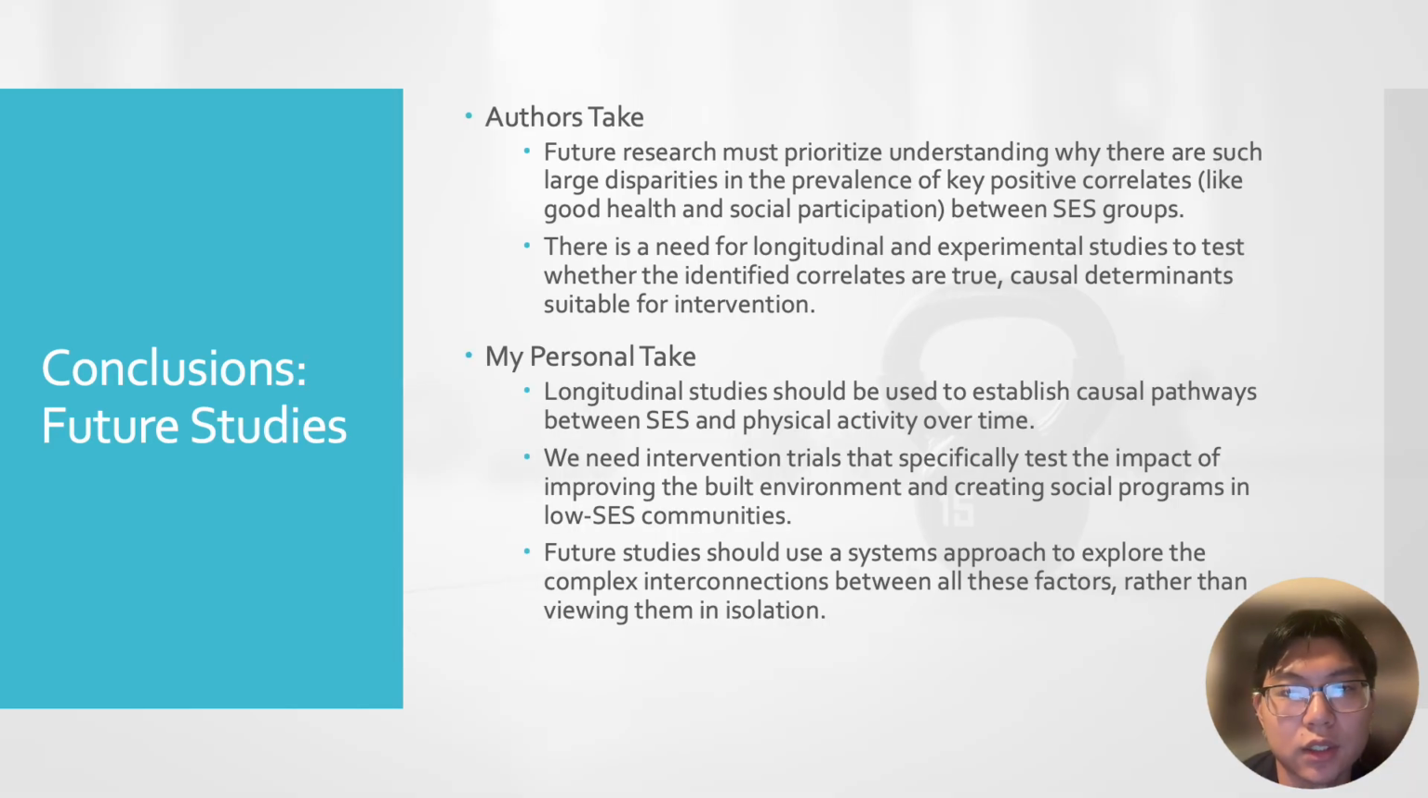For the authors' take on future studies, they said that future research must prioritize understanding why there are such large disparities in the prevalence of key positive correlates like good health and social participation between socioeconomic status groups. As you saw, the good health perception was widely bigger for higher socioeconomic status classes, which was around 72 versus the low one, which is around 50. To continue on, there's a need for longitudinal experimental studies to test whether the identified correlates are true and the causal determinants are suitable for intervention.